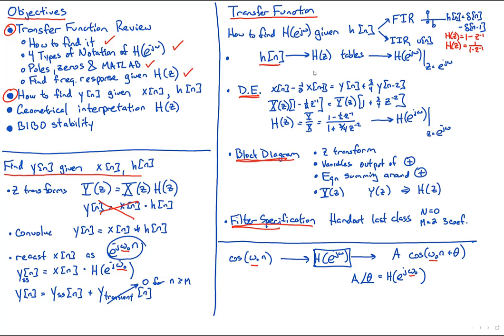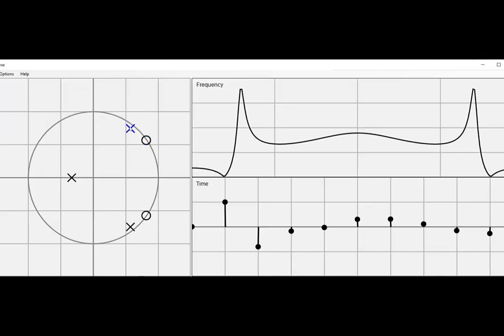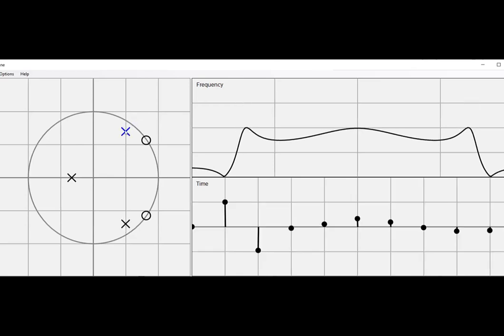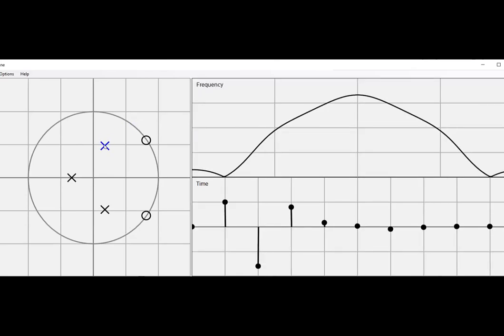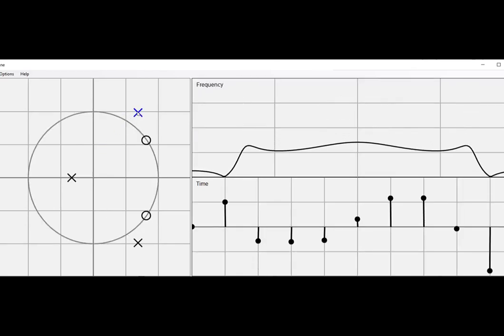The issue of BIBO stability is two things. Either in the pole-zero domain, it's BIBO stable if all the poles are inside. If any of the poles are outside, it's not BIBO stable. And in the time domain, it's BIBO stable if you sum up the magnitude of the impulse response and it's finite, then your whole system is stable. And if you sum up the magnitude of your impulse response and it's not finite, then your system is not